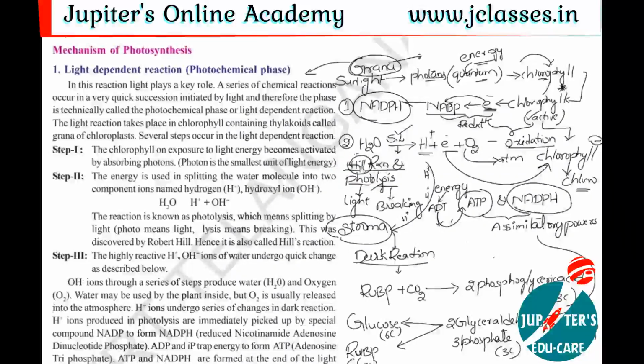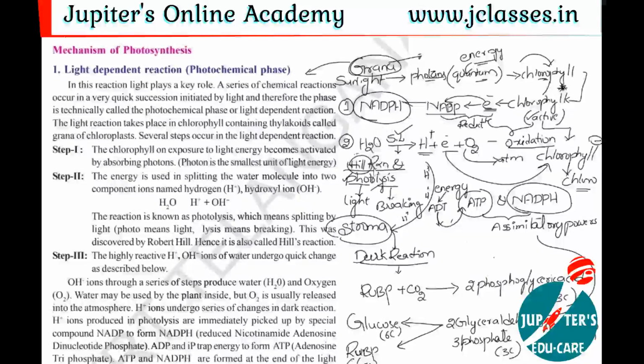It is very important. What is Hill reaction? The splitting of water molecule in the presence of sunlight is called Hill reaction. At the same time, this reaction is also called photolysis reaction. Why do we call it photolysis reaction? Photo means light. Lysis means breaking. In the presence of light, the water molecule splits or breaks. So that's why this reaction is called photolysis. After breaking, there is a formation of H plus ions and oxygen.